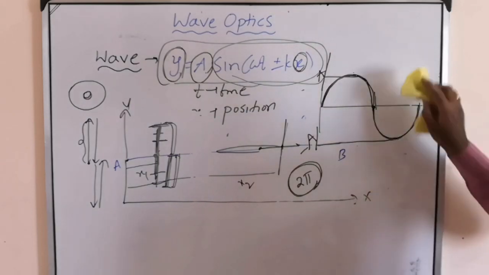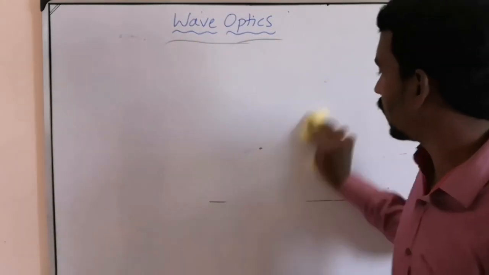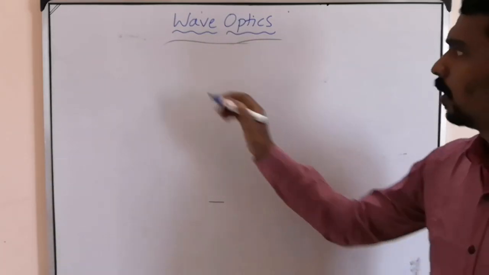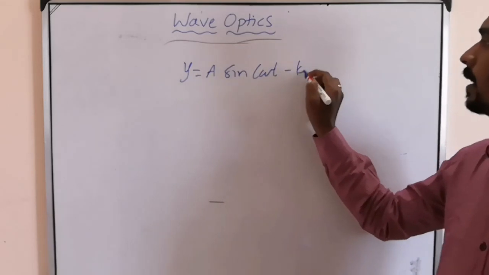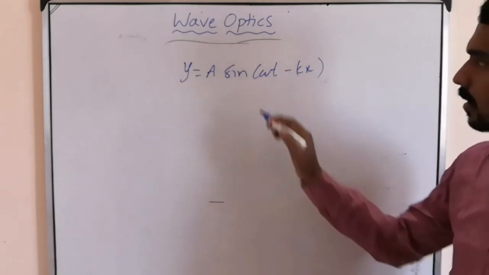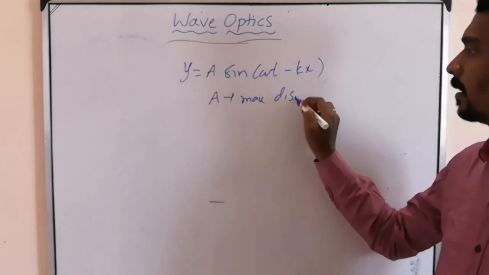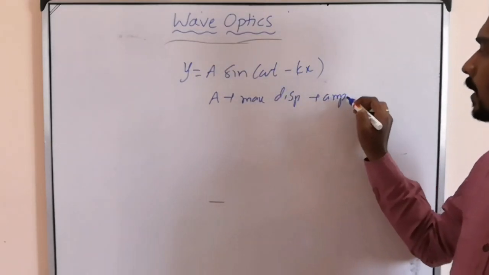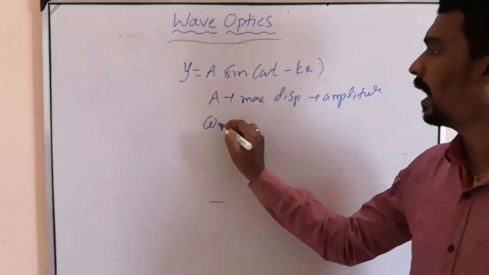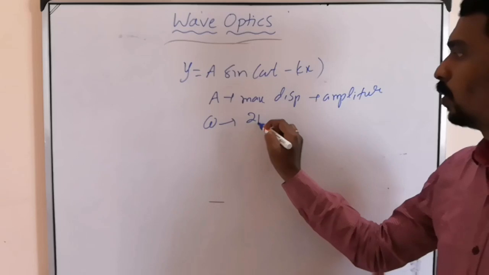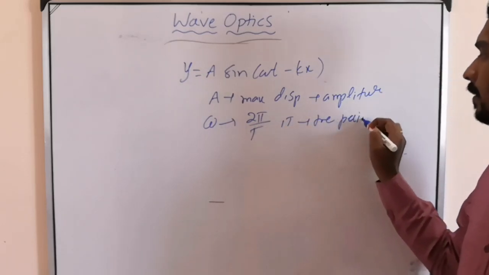So finally, if you consider the equation y equals A sin(omega t minus kx), A is the maximum displacement, nothing but amplitude, and omega is 2 pi by T, where T is the time period.